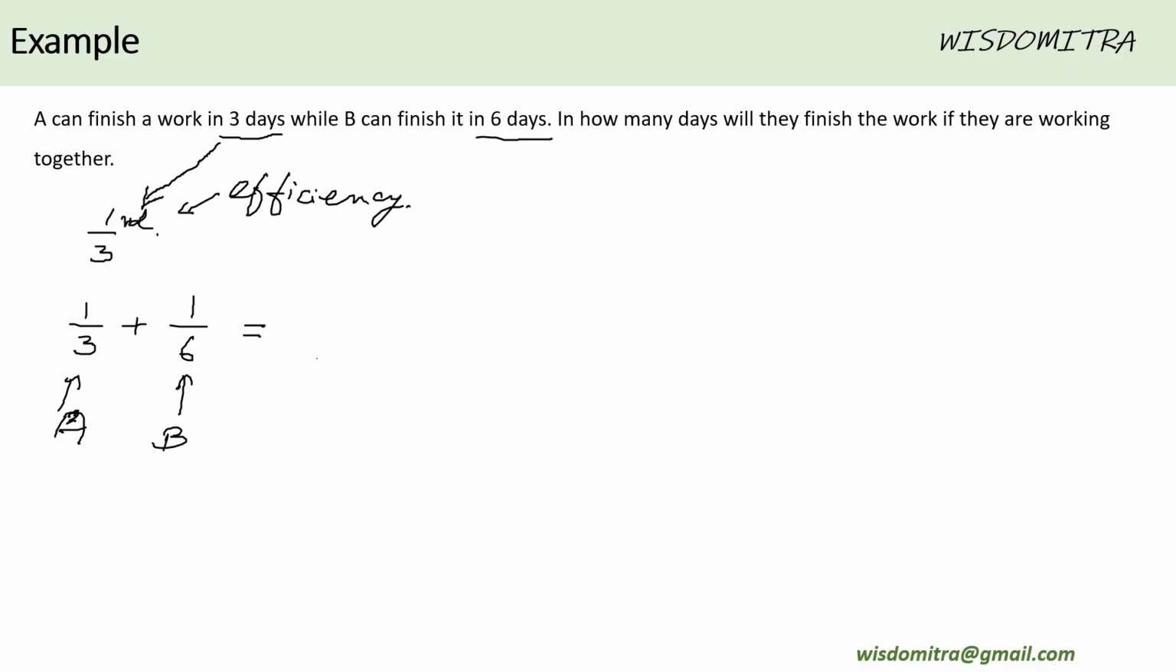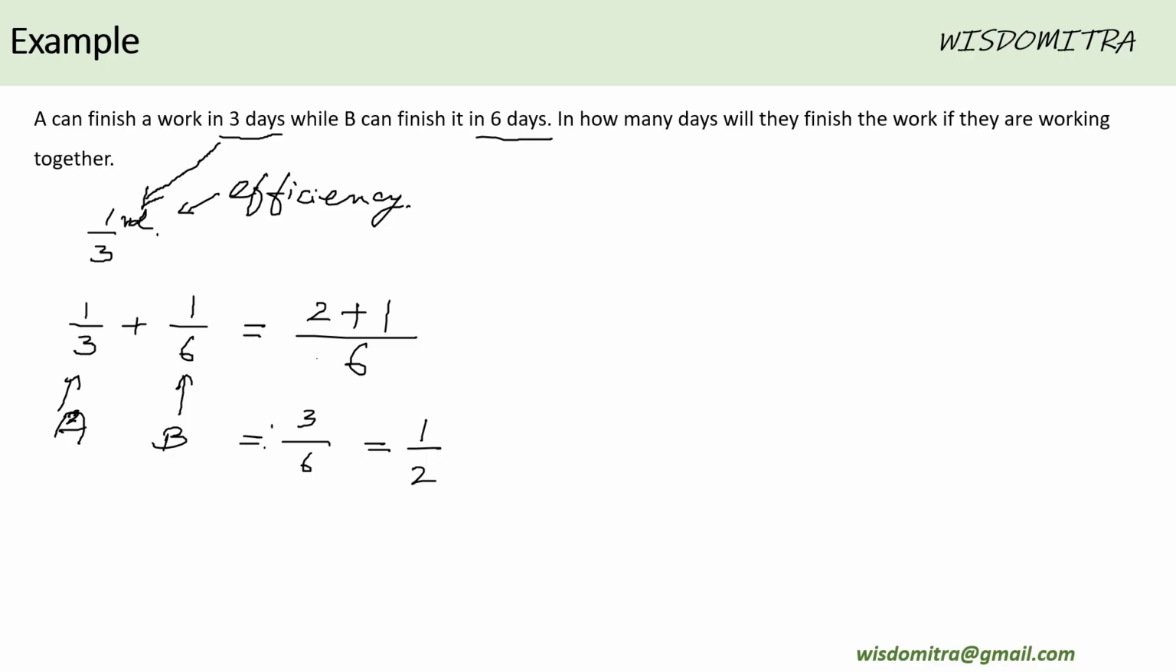Then what is the total amount of work being done by both together? The LCM of the two numbers is 6. 3 2 times, 6 1 times. So this is nothing but 3 by 6. That means every day half of the work is getting done.